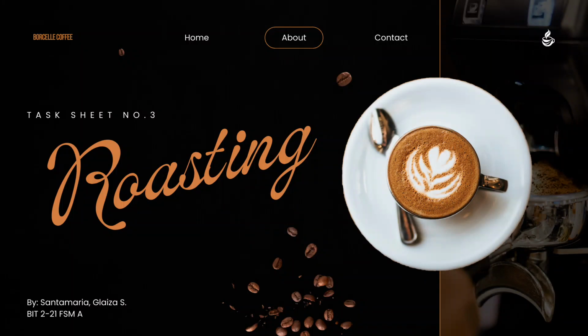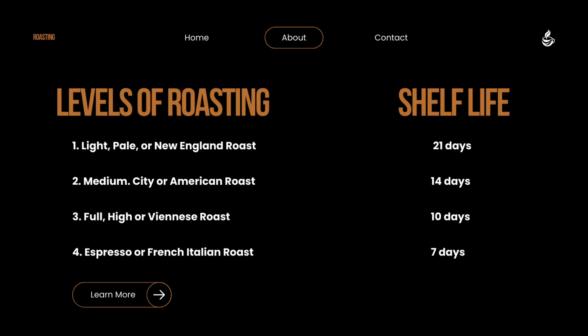Here are the 4 levels of roasting. First is light, pale, or New England roast, which has 21 days shelf life. Second, medium, city, or American roast, which has 14 days. Third, full, high, or Vienna roast, which has 10 days. And lastly, the espresso or French Italian roast, which has 7 days shelf life.